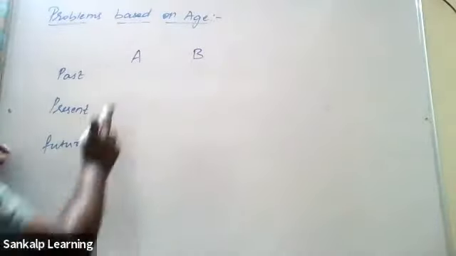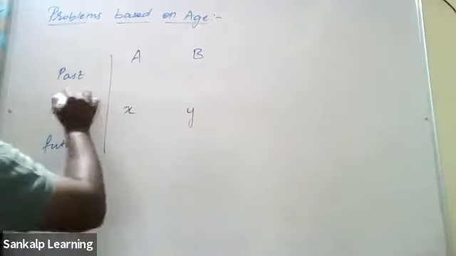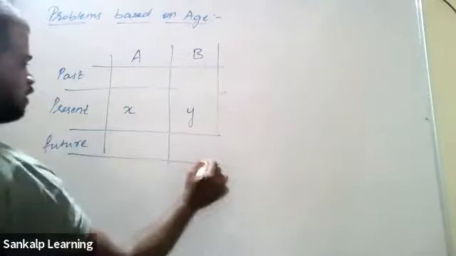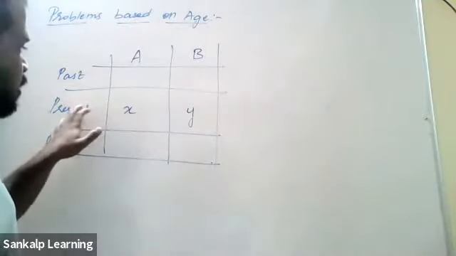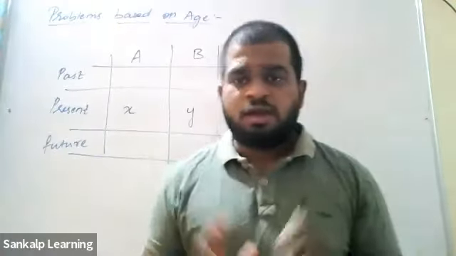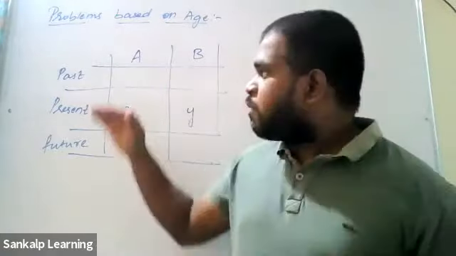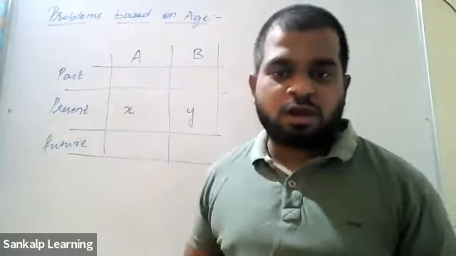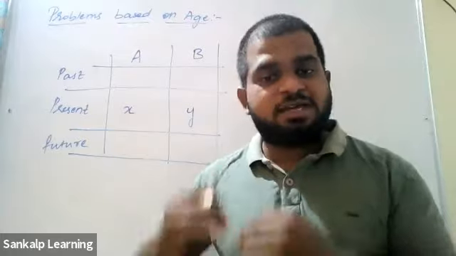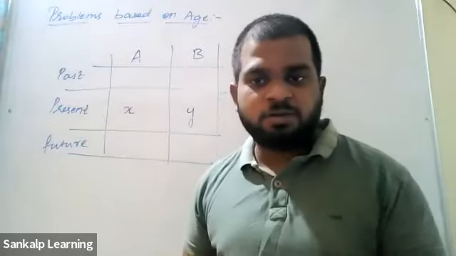Now let the present age of A be X and the present age of B be Y, which is what we have to find. In all the age problems, you have to find the present age, so I'll take it as X and Y. What is the past? How many years past are we talking about in the question? 5 years. 5 years ago, right? So 5 years in the past. The present age is X. What will be the age 5 years ago?